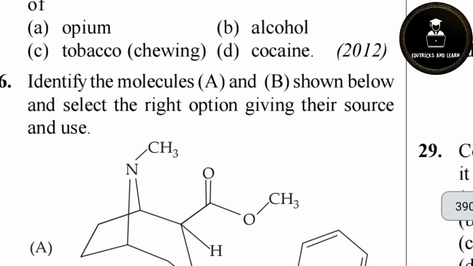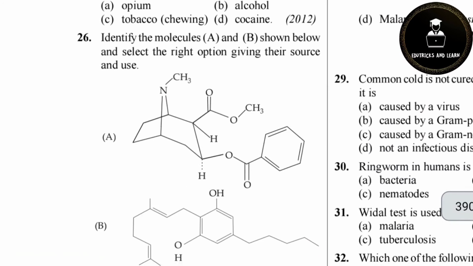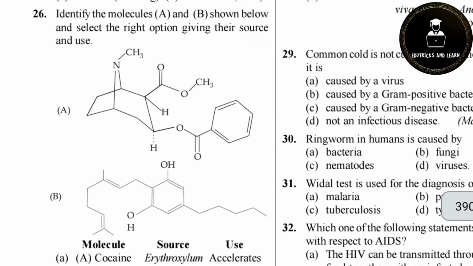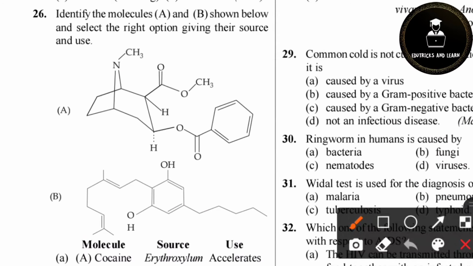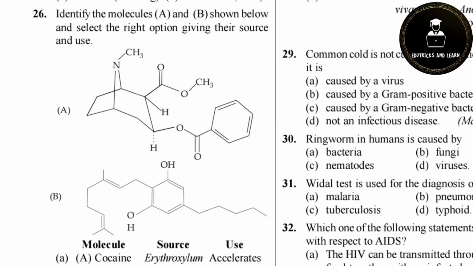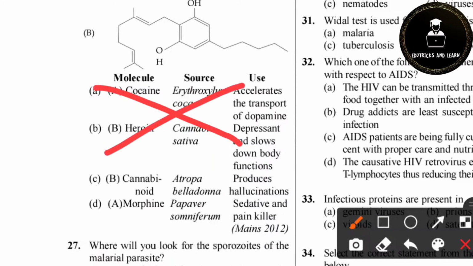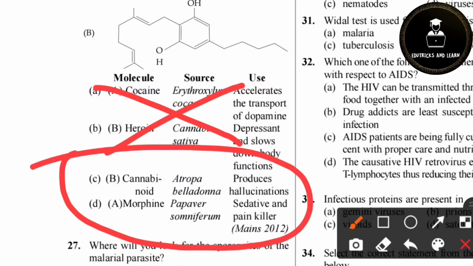Then the 26th question: identify the molecules A and B shown below and select the right option giving their source and use. It is completely from the textbook. So we know that A is morphine and B is cannabinoid. It is given in the NCERT textbook, where the structures are given. Now we will see the options. A is morphine, B is cannabinoid. Because of this, options A and B are eliminated. Options C and D may be the correct answer. Which is the most correct answer that we want to choose?